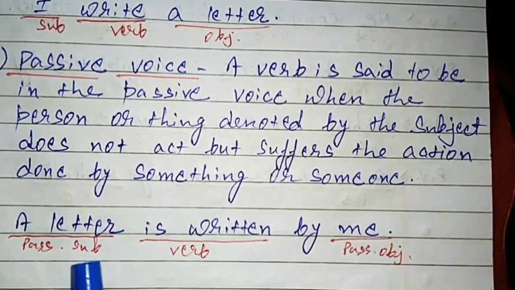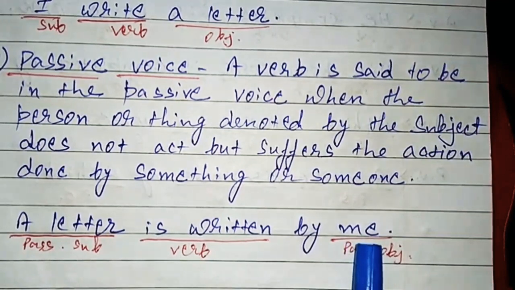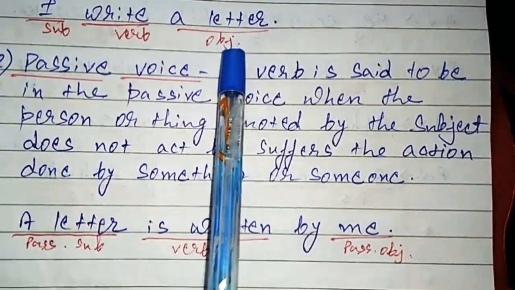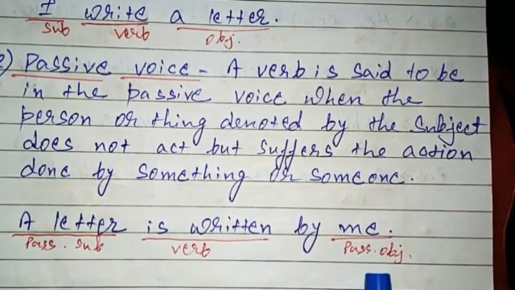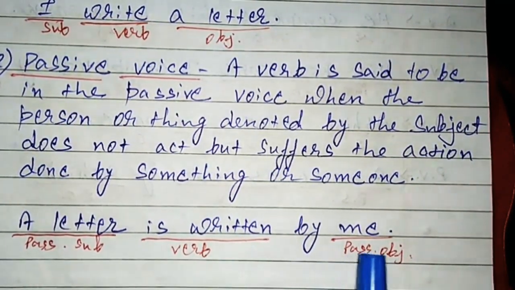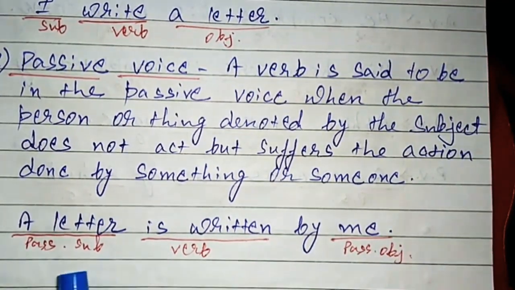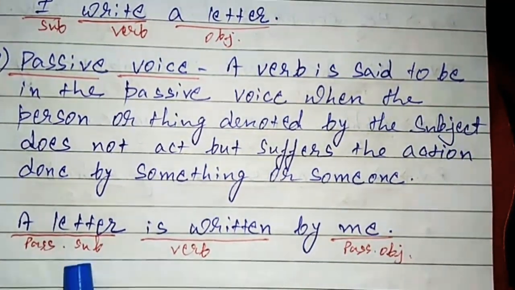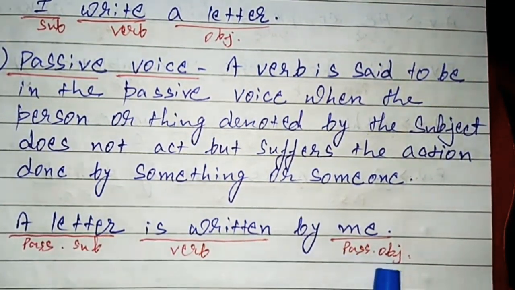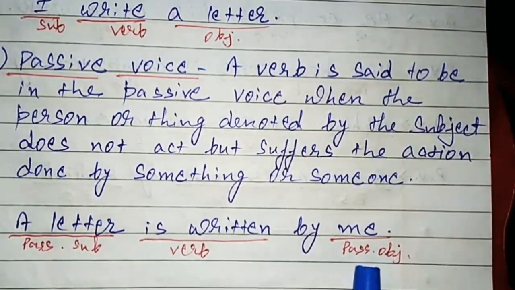Actually, the letter is written by me. I was the subject. In the previous sentence, I write a letter, I was the subject. That is being changed into me. A letter is not writing me; I am writing the letter. So a letter is the thing which is being done, is written by me. Me is the passive object. He is suffering, as a subject.